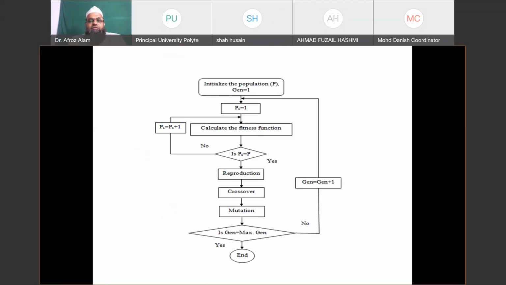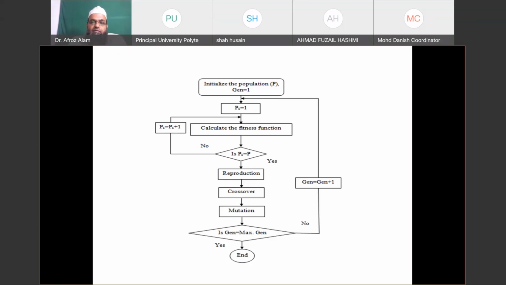This is the same flowchart which we discussed. If you want to understand this technique in terms of a flowchart, initialize your population and set a counter for the population. Start with 1. Then, for whatever chromosomes you have put in your initial population, evaluate the fitness of each chromosome, that is, calculate the fitness function for each.